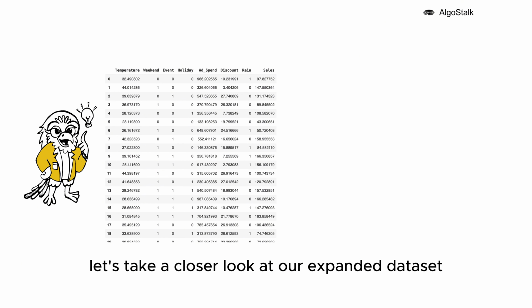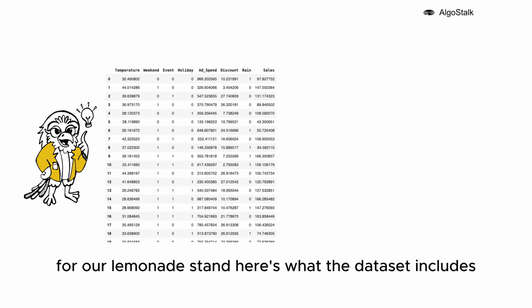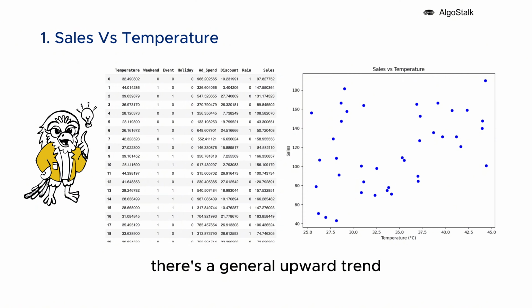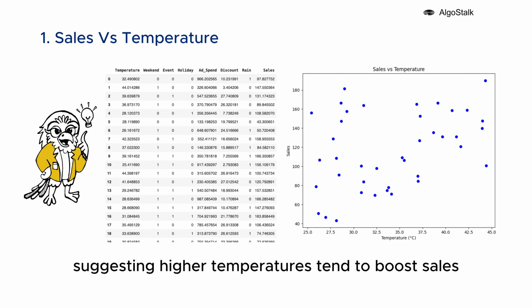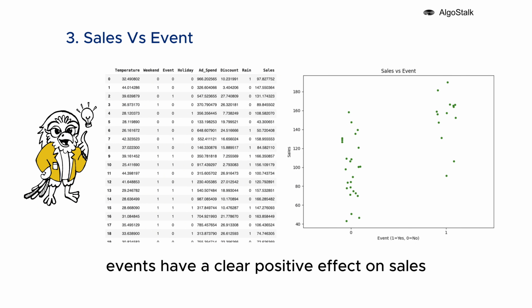Alright, let's take a closer look at our expanded dataset. We now have 40 observations, each one representing a unique scenario for our lemonade stand. Here's what the dataset includes. There's a general upward trend in sales with increasing temperature, suggesting higher temperatures tend to boost sales. Sales versus weekends: sales are notably higher on weekends, reflecting consumer behavior favoring more purchases during weekends. Sales versus event: events have a clear positive effect on sales, with a visible jump when an event is present.